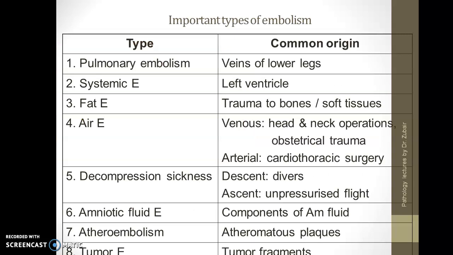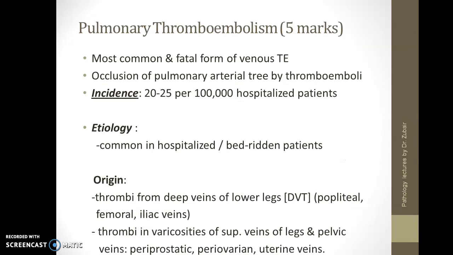So these are the important types of embolism and their common origins. We will be discussing them one by one. What is pulmonary thromboembolism? It is the most common and fatal form of venous thromboemboli, occlusion of pulmonary arterial tree by thromboemboli. So here there is occlusion of the pulmonary arterial tree by the thromboemboli, and this is the incidence